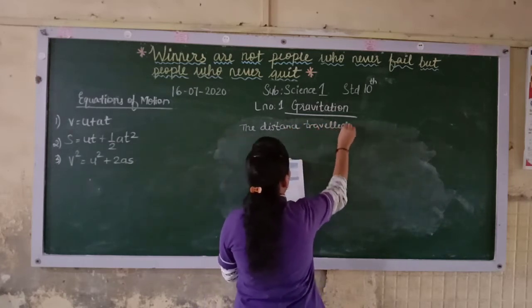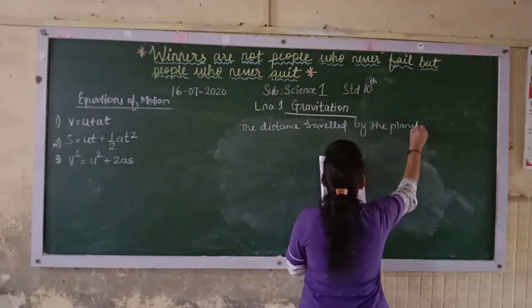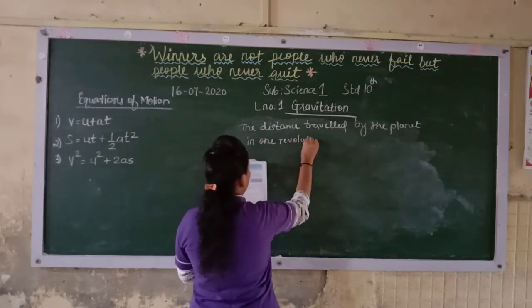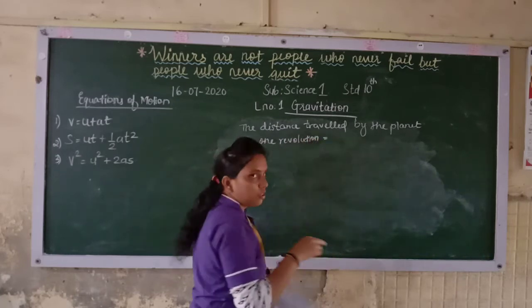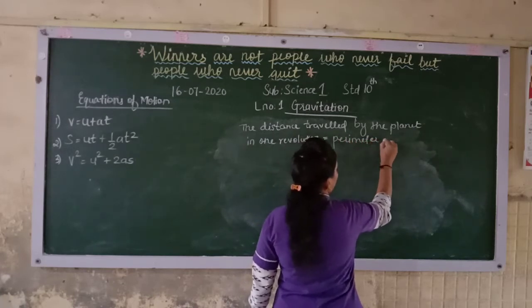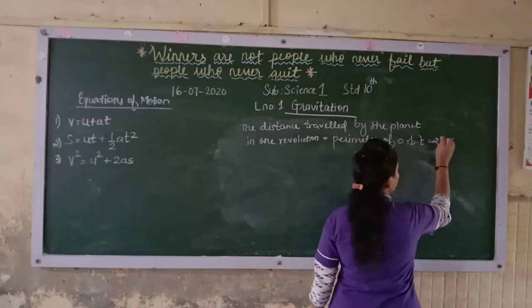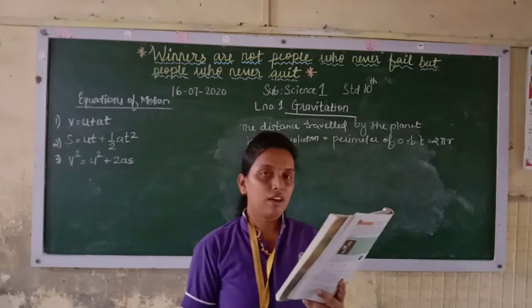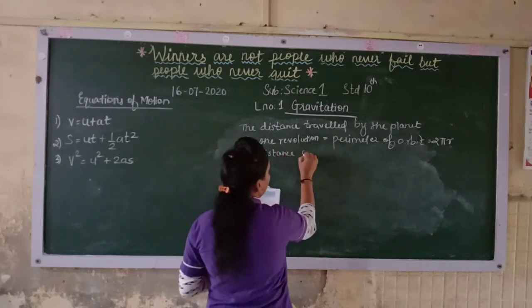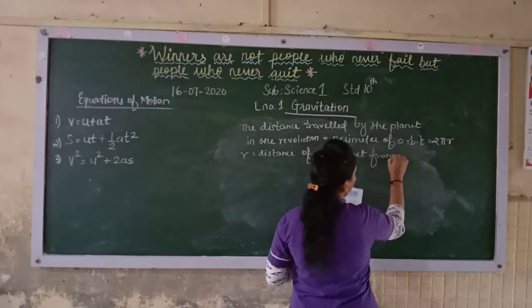So here we will see the distance traveled by the planet in one revolution is equal to, it is circular, so it will become perimeter. Perimeter means the boundary of the circle. The perimeter of the orbit will be how much? It will be 2 pi r, as we have learned in mathematics. So here it will come as 2 pi r. Let r be the distance, r is the distance of the planet from the sun.